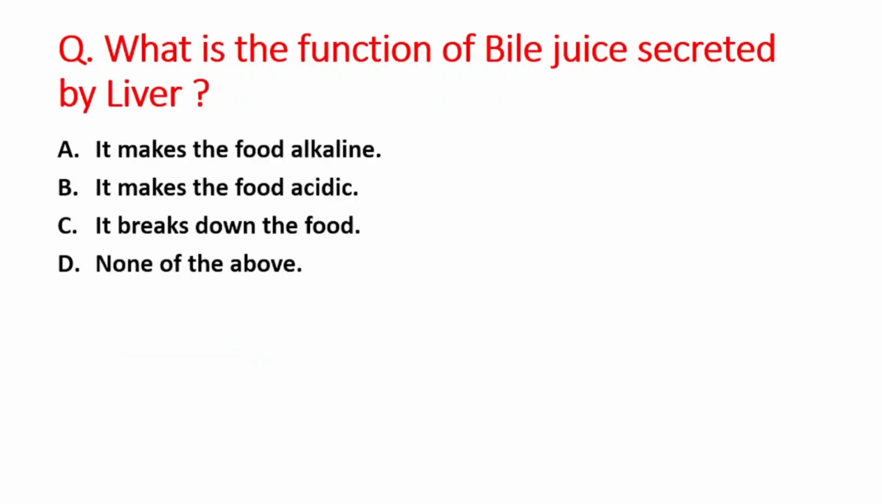Next question is what is the function of bile juice secreted by liver? One point is clear that bile juice is secreted by liver, and we had discussed in previous parts that bile juice is stored in the gallbladder, right? Secreted by liver and stored in the gallbladder. And what is the function of bile juice? So there are options. First option is it makes the food alkaline, B option is it makes the food acidic, C option is it breaks down the food, and D option is none of the above. So right answer is option A, it makes the food alkaline.